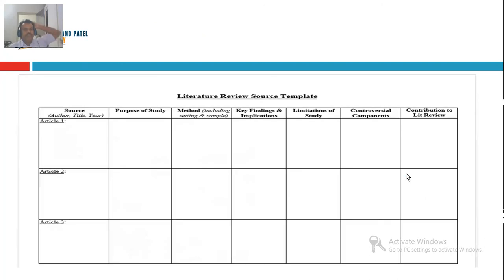You can also use a template for a review of literature, and you can actually summarize it.